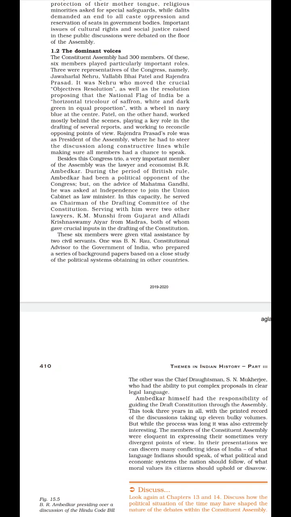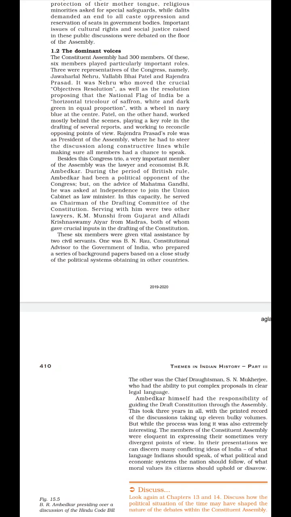I hope children you all know who is the father of the Constitution. He was B.R. Ambedkar. And the other 2 lawyers apart from B.R. Ambedkar were K.M. Munshi and Alladi Krishnaswamy Iyer. These 2 lawyers also both played a very important role in drafting of the Constitution.